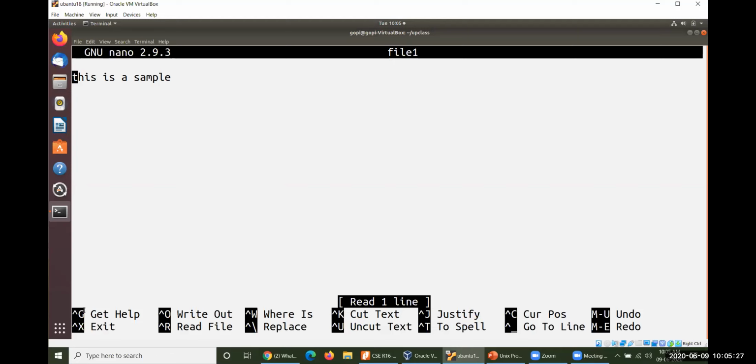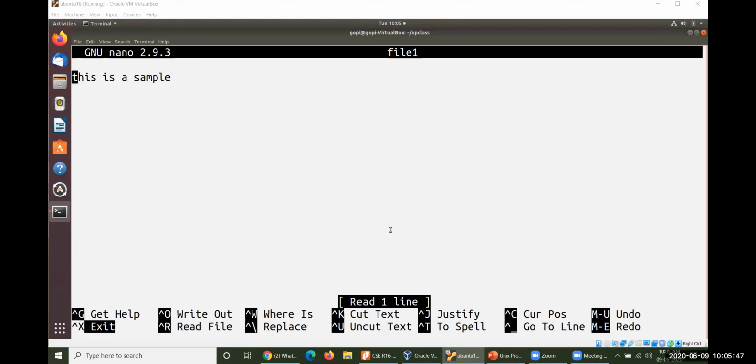You have many options available. I'm not going to go through all these options. I'm supposed to go through only one option, which is exit, Control X. All the other options need not be taken into consideration.